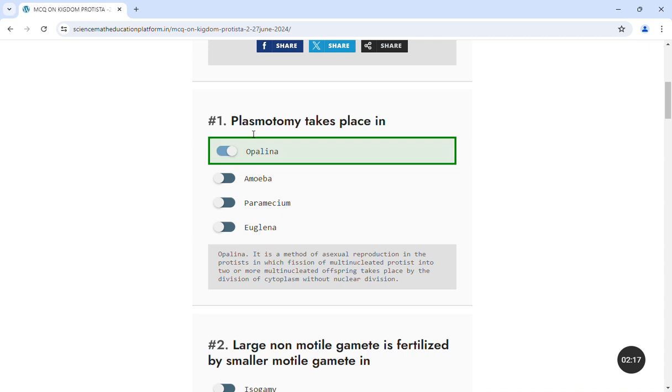So what do you mean by plasmotomy? Plasmotomy is a method of asexual reproduction in protists, in which a multinucleated protist divides into two or more multinucleated offspring by the division of cytoplasm, but there is no division of nucleus. This happens without nuclear division. So this happens in which species? That is Opalina, not in amoeba, not in Paramecium, not in Euglena.